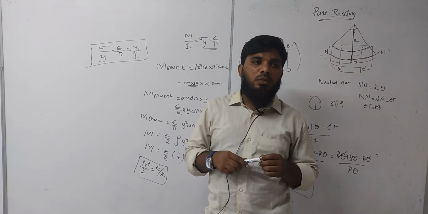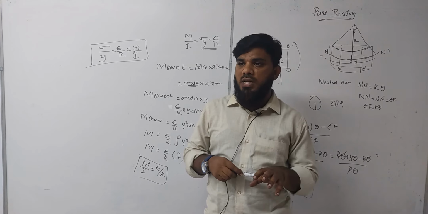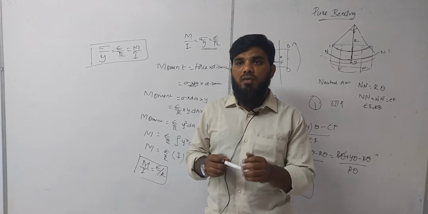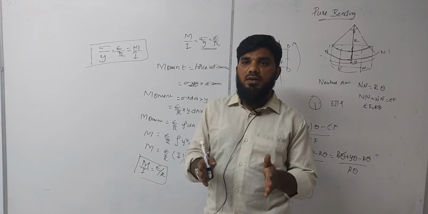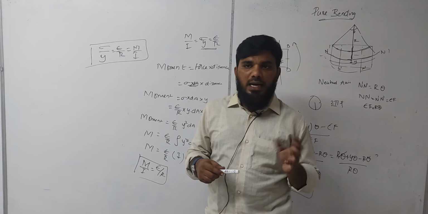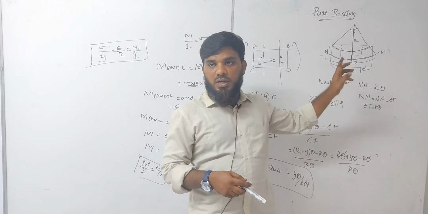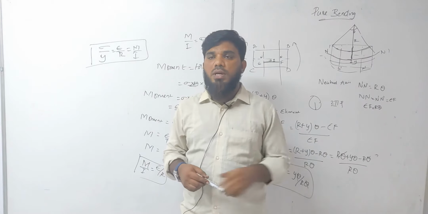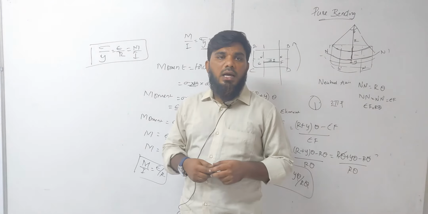What is moment of inertia generally? The body tries to stay in its original position, that is inertia. So moment of inertia is nothing but the area trying to remain in its original state. Inertia is like when you are moving on a bus or a car, your body tries to stay in motion or at rest unless an external force is added. Similarly, this object tries to stay at rest in terms of area. So when you apply that moment, obviously its moment of inertia will come into the picture.